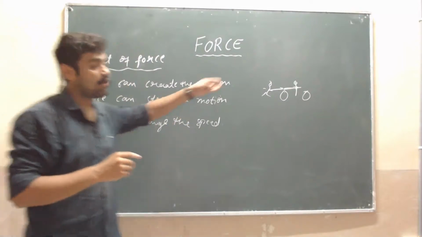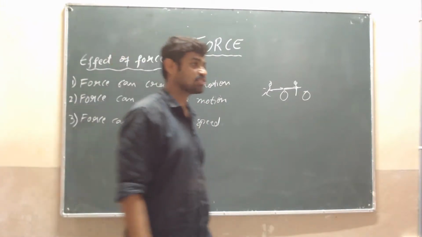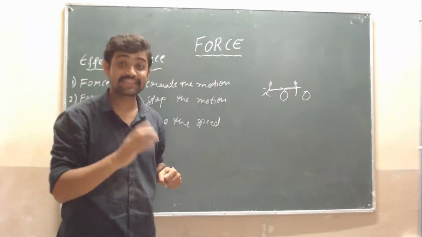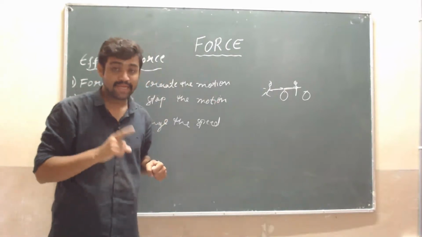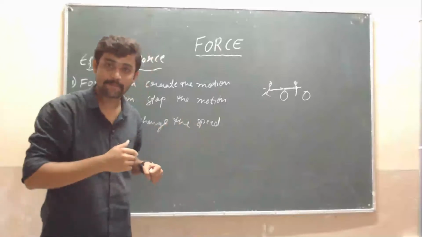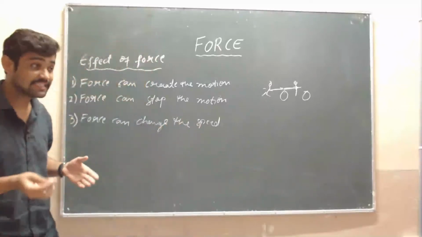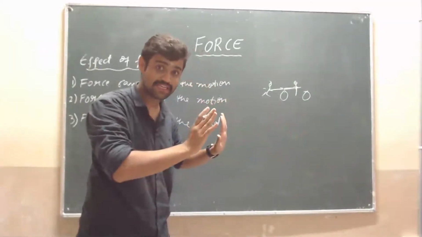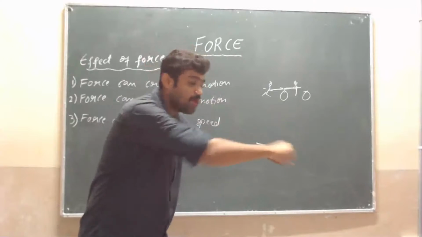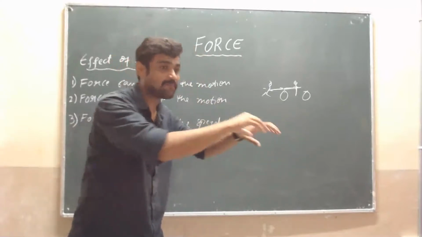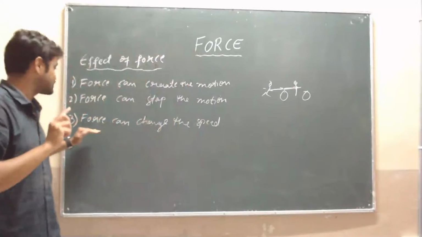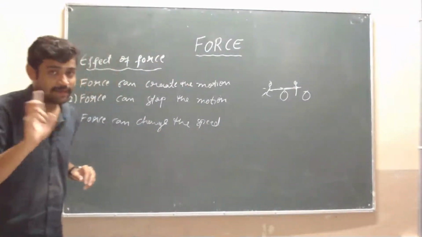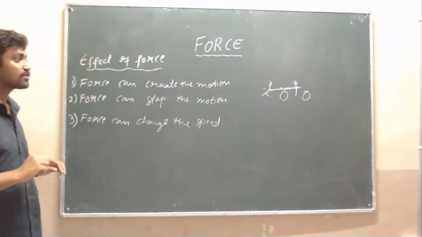Suppose a person suddenly pulls the bicycle from behind. Suddenly the cycle is pulled. At that time the speed will change, isn't it? That's why, in the first case he pushed, which is nothing but a force. He applied the force. In the second case he pulled the bicycle. At that time he applied the force only. That shows that force can change the speed. That is the point. Then move to the fourth point.